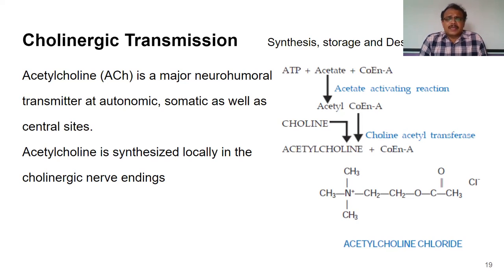It is synthesized by this mechanism: choline with acetyl coenzyme A in the presence of the enzyme choline acetyltransferase gives acetylcholine, and this acetylcholine is stored in the synaptic vesicles.